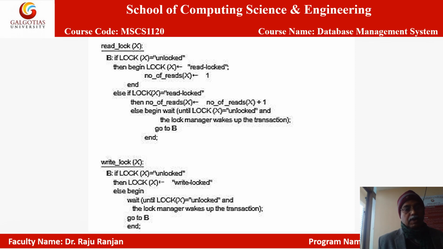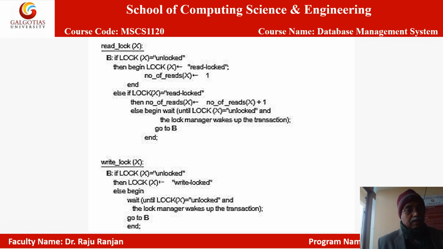Let's see the other one, that is write lock. How to get any data item write locked? For write locking any data item X, we will check if lock X is unlocked. In that condition, we can write lock a data item only when it is unlocked. So in that case, assign lock X the write locked value. Make it write locked. Else begin.